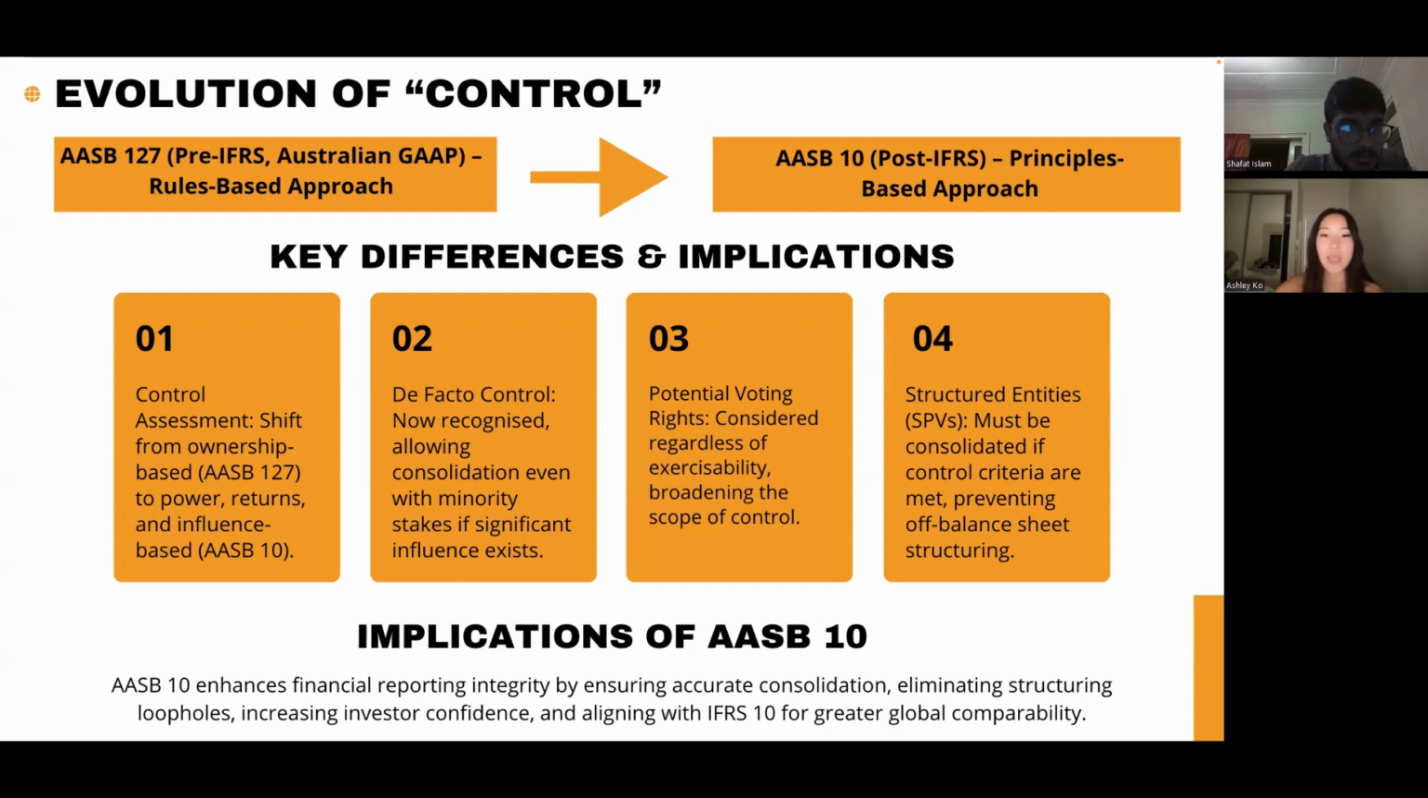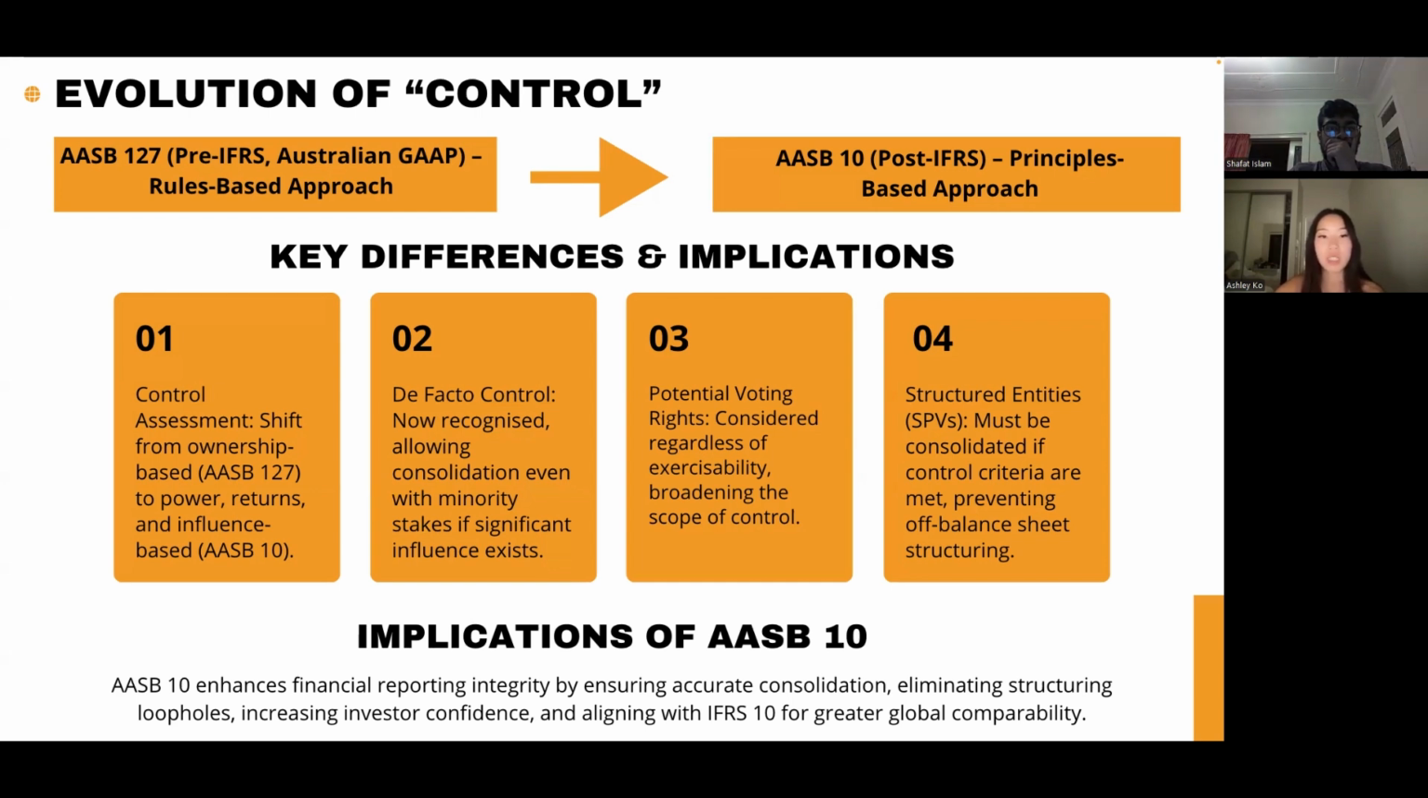On the other hand, AASB 10 introduced a more comprehensive framework that assesses control based on three key criteria: power over the investee, exposure or rights to variable returns, and the ability to use power to affect those returns. This shift ensures that control assessments reflect the substance of relationships rather than just legal form. Unlike AASB 127, AASB 10 considers potential voting rights regardless of whether they are immediately exercisable and explicitly recognizes de facto control, broadening the scope of consolidation.